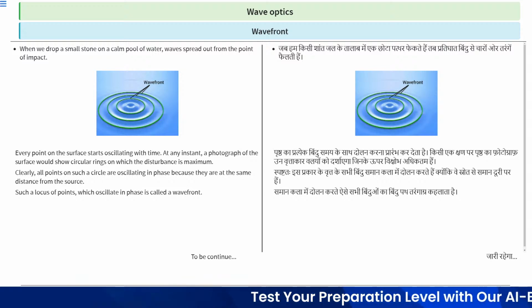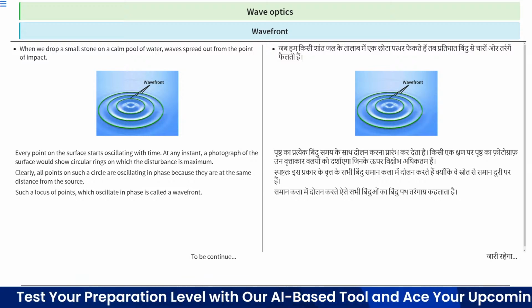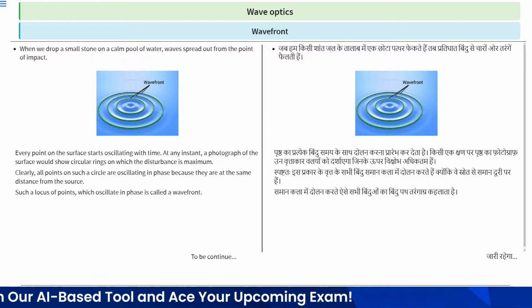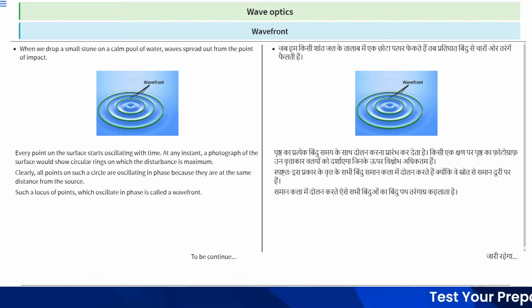Clearly all points on such a circle are oscillating in phase because they are at the same distance from the source, or we can say the same distance from the point of impact. This is the source from which the waves spread out.